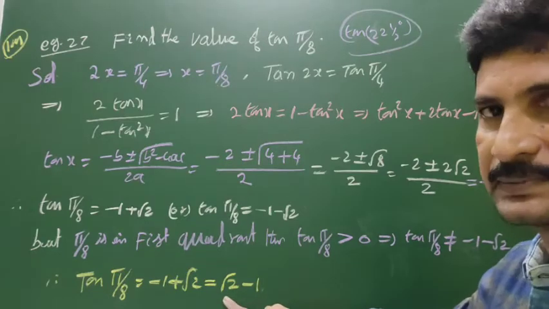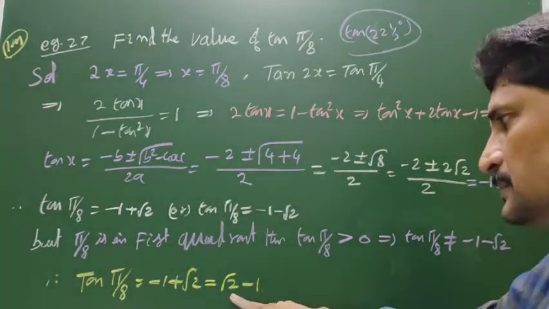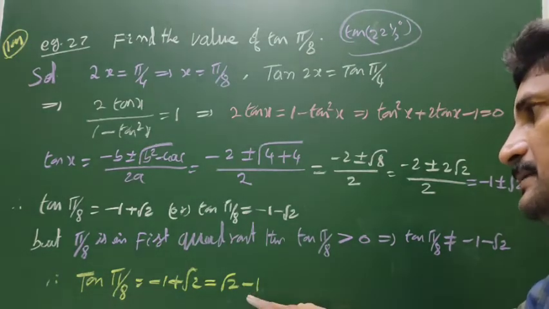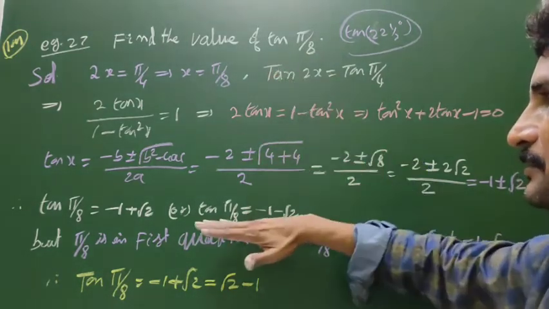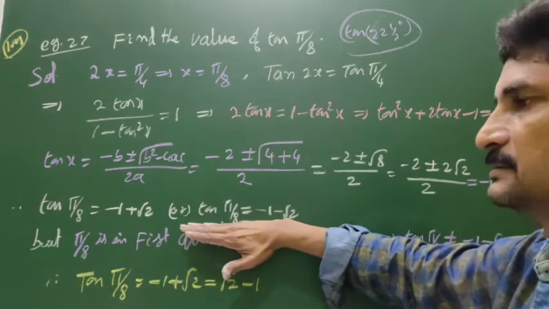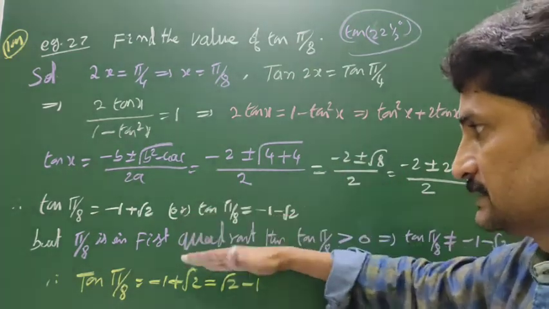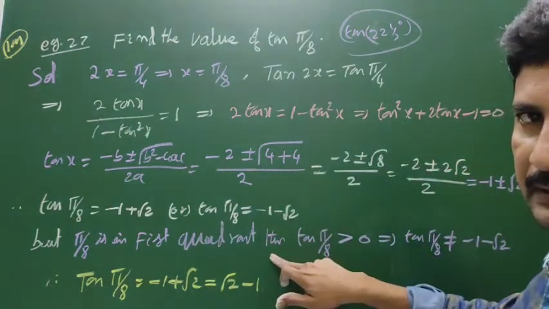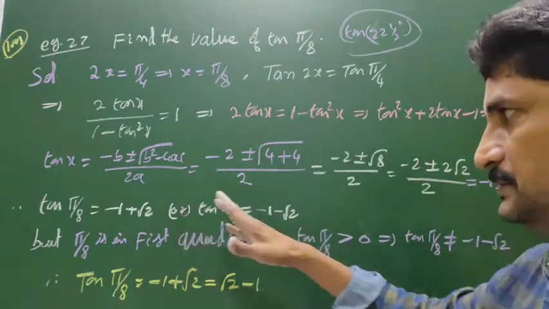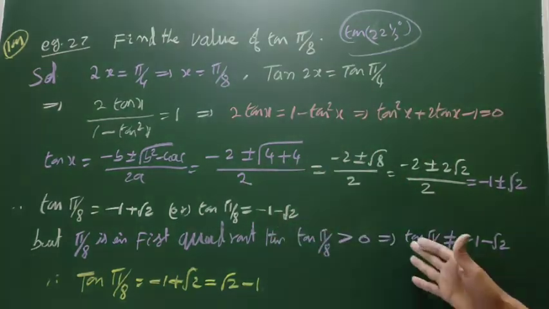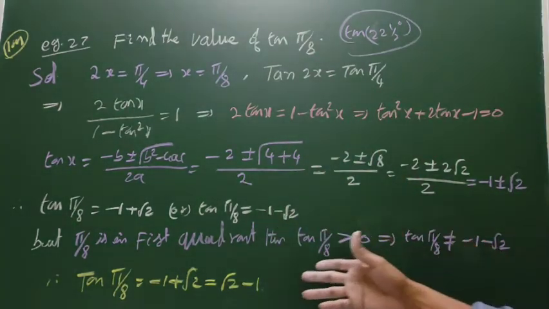Root 2 is approximately 1.4, minus 1 is approximately 0.4. It is positive, greater than 0. If you write up to this, then half marks only. The next step is important. Because two values are not possible, one value is failed. Now which value is failed? Decide it, then the answer is correct.